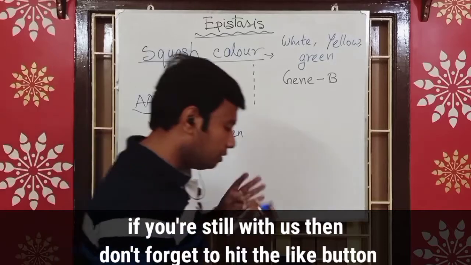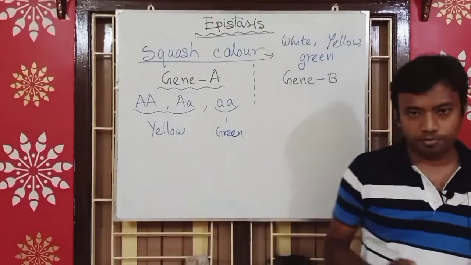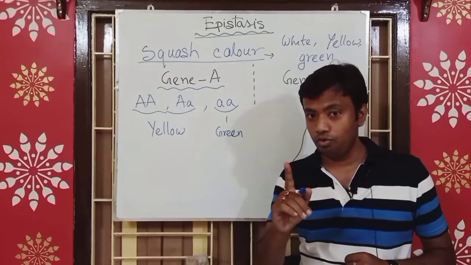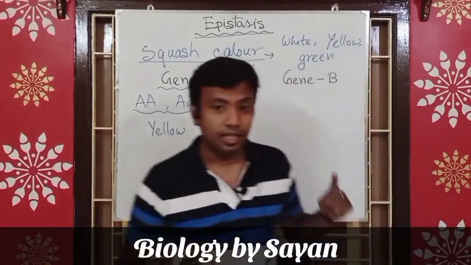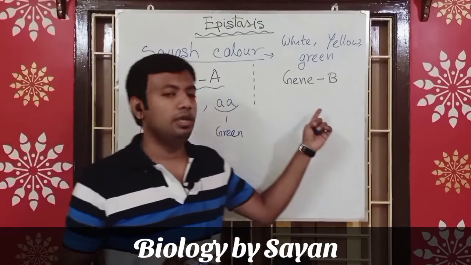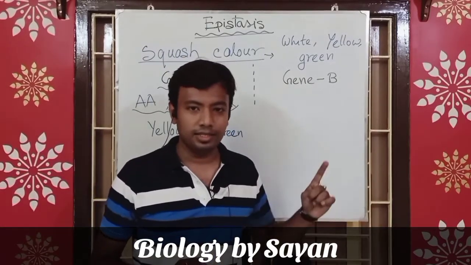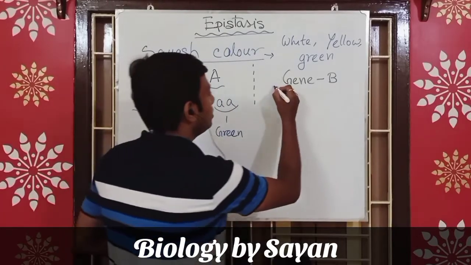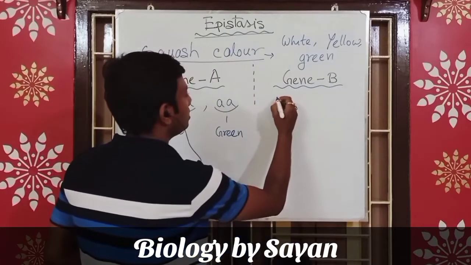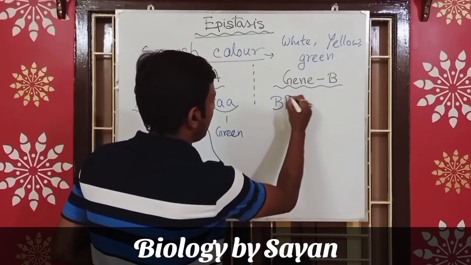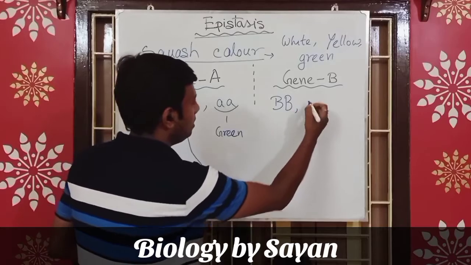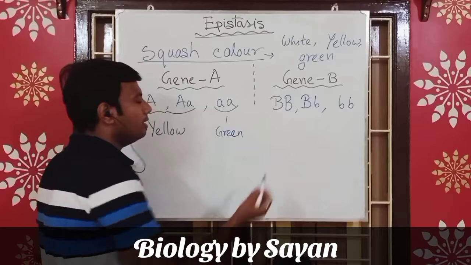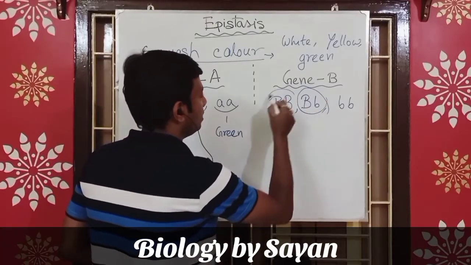Now, both the yellow and green phenotypes can be controlled by another gene, known as gene B. In this example, gene B is the epistatic gene. Gene B has its own allelic combinations: capital B capital B, capital B small b, and small b small b.